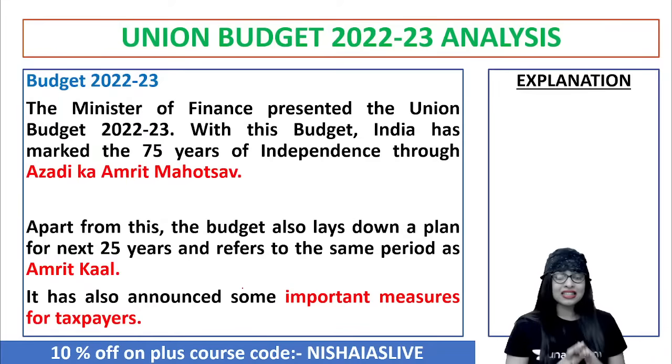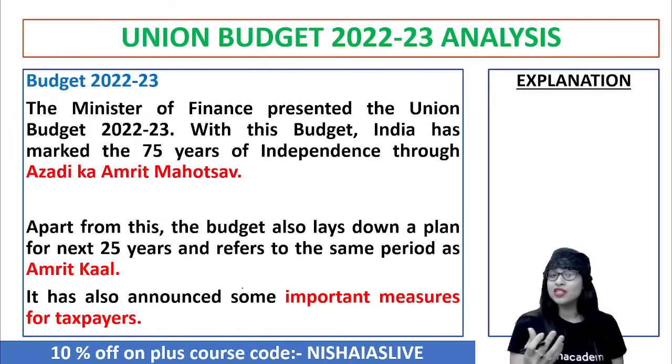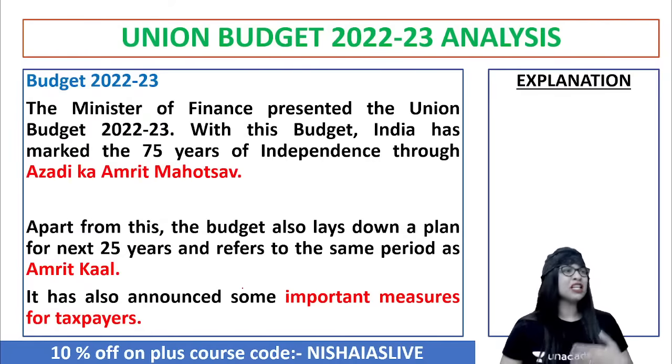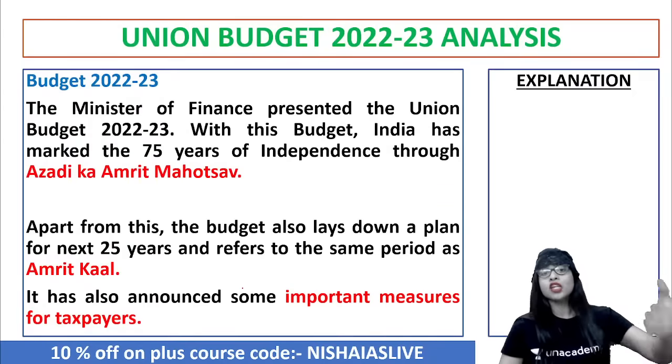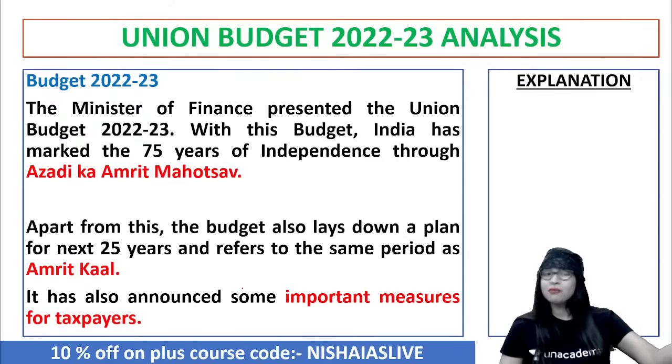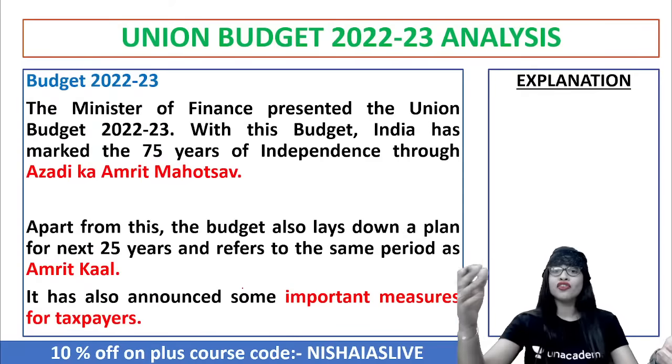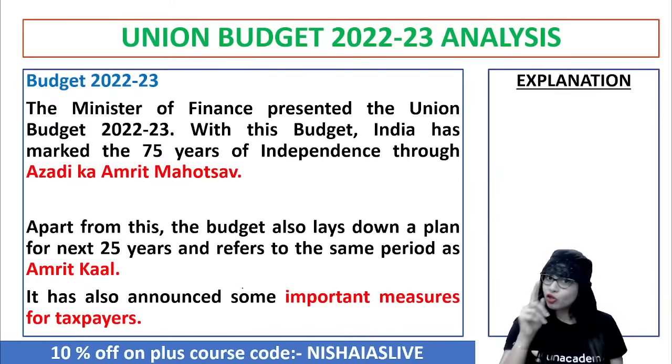Okay? And at the same time, in this budget, another important point is that it has also announced some important measures for taxpayers. Some of the measures put across have a huge hit on the common man as well. So multiple repercussions and multiple criticisms have popped up with regard to the Union Budget. But when we analyze the Union Budget, we have to take into consideration the growth of our country, because that quantum leap of growth is also important. But that doesn't mean it will be at the cost of hitting the stomach of the common man. That is also to be understood.